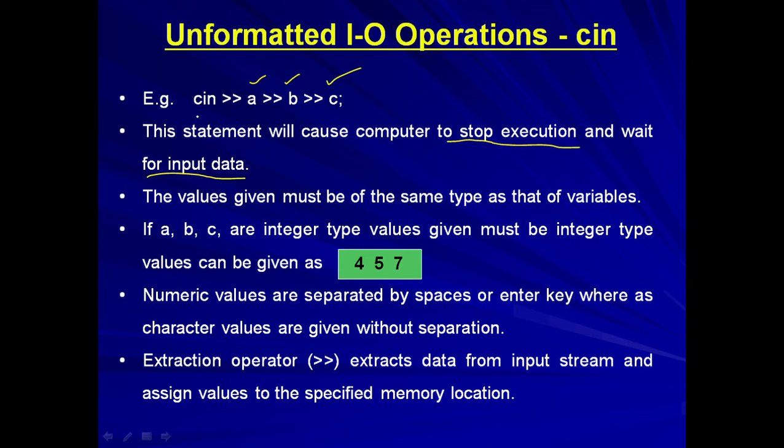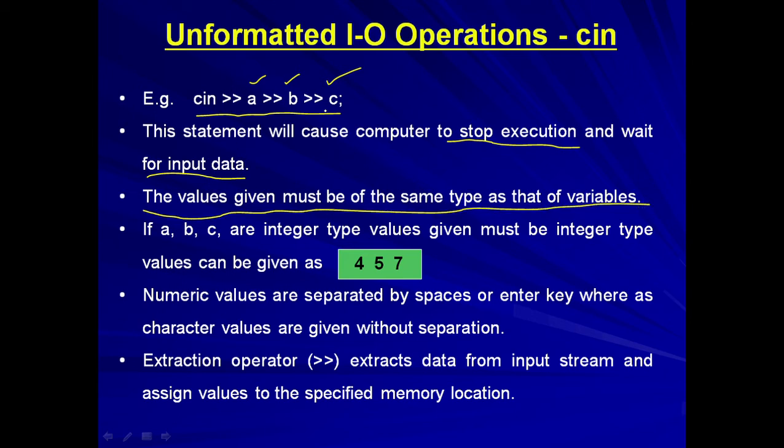For example, in this cin ABC, three values are to be given: variable A, variable B, and variable C. These values must be of the same type as the variables are declared. If the variables are integer, the values given must be integer. If the variables are character type, the values given should be character type. And if the variables are real numbers, floating point values, then real numbers can be given for ABC. So the values given must be of the same type as that of the variable.